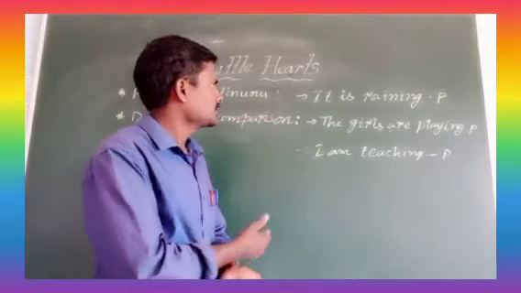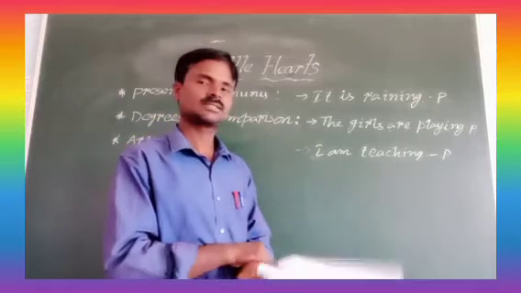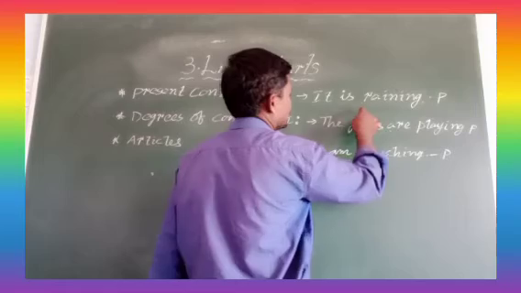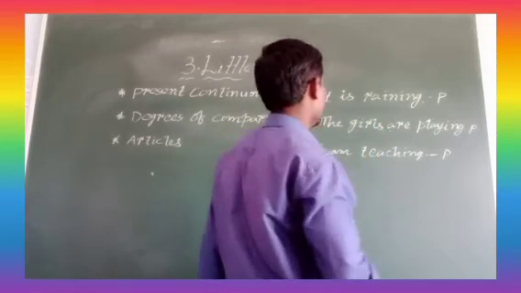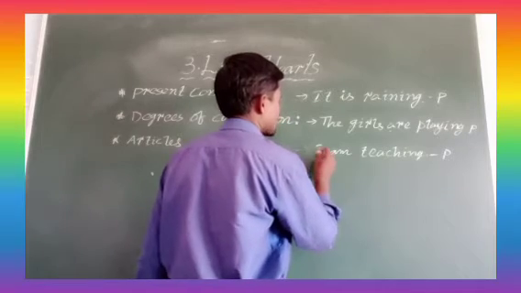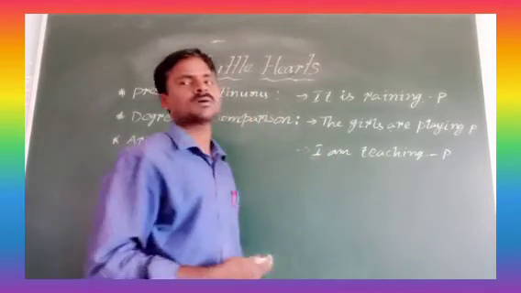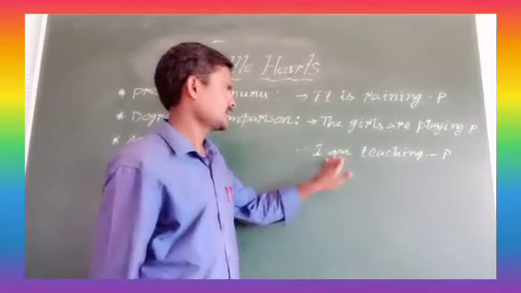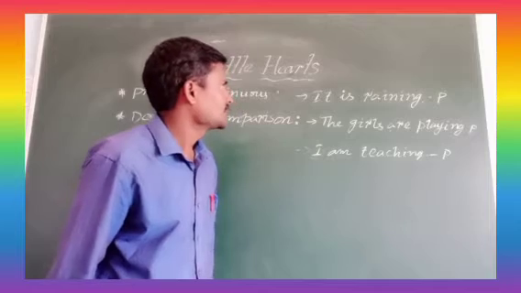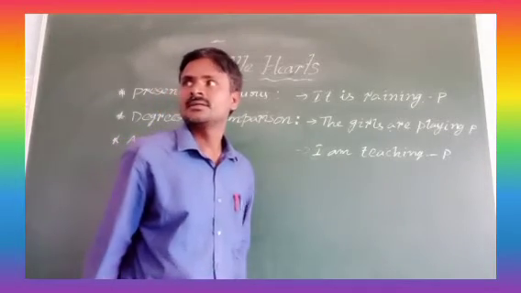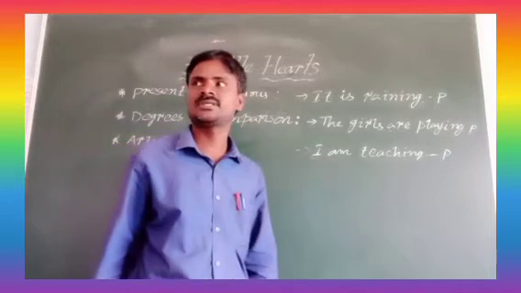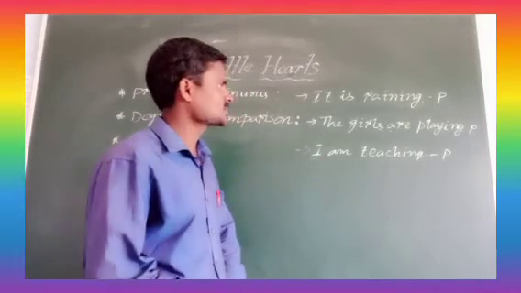See, he gave these 3 sentences in your notebook. It is raining, the girls are playing, I am teaching. I gave this one myself, but he had given another one. See, to cover the idiom, I have given this: I am teaching. It is raining, the girls are playing, I am teaching. These 3 are positive sentences.